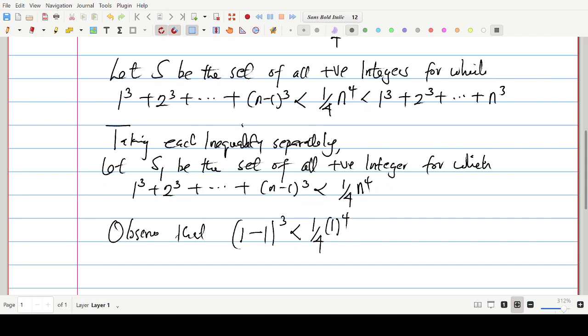Substituting 1 in makes the statement true. So we can say 1 is an element of the set S sub 1. Hence, 1 belongs to the set S sub 1. Can you see what I'm doing?